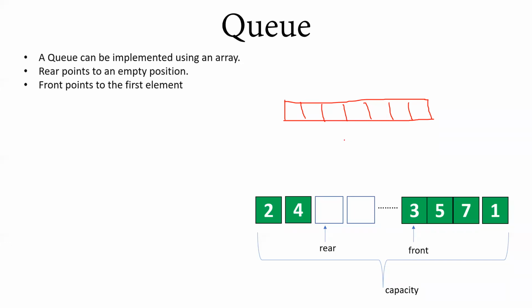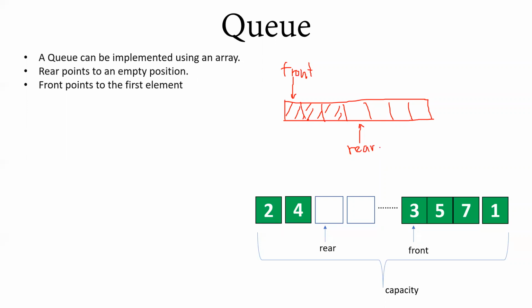Front points to the front of the queue, whereas rear, say we have three elements over here, points to the end of the queue, as the name implies. So rear points to the end of the queue, front points to the front of the queue.